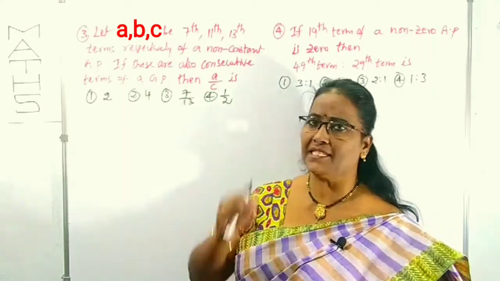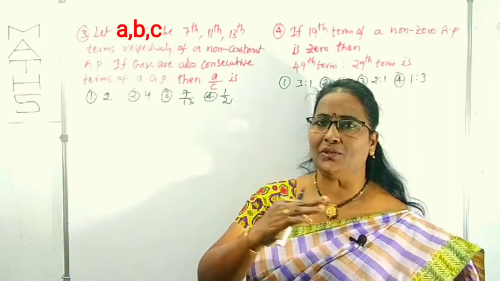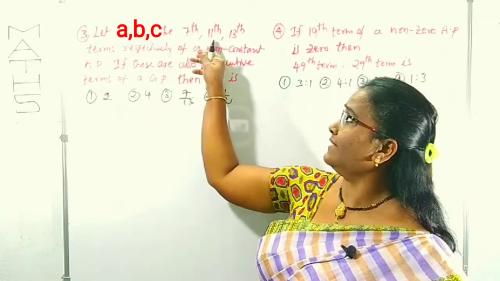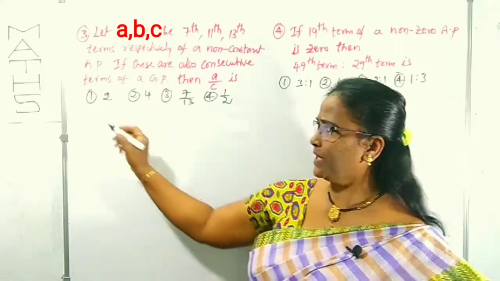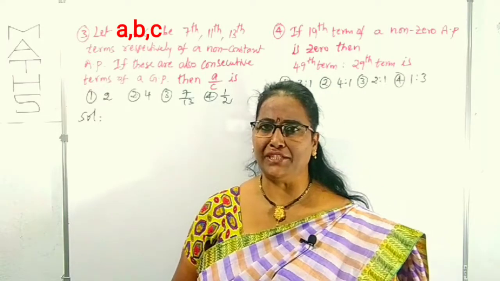That is the first sentence. There are given how many terms? 3 terms A, B, C. Those are the 7th, 11th, 13th terms in AP. You know the nth term in AP is A plus (n minus 1) times D.